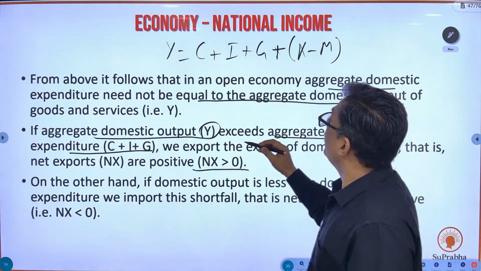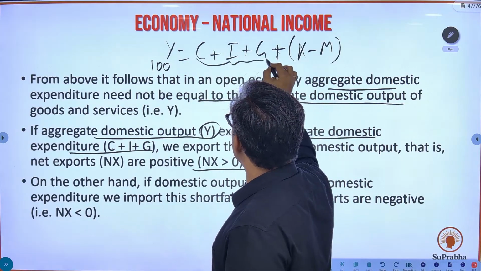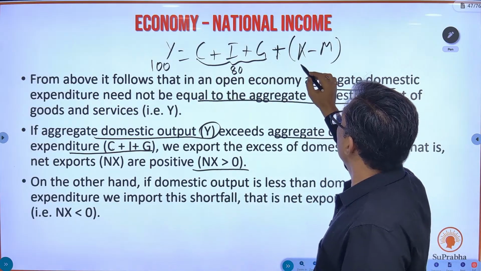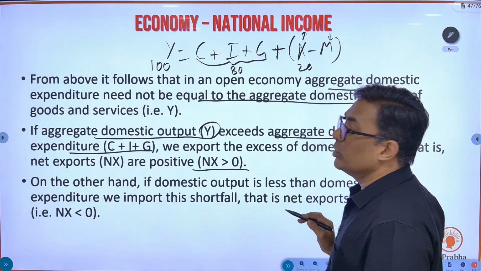But see, let's say this is 100 rupees and C plus I plus G, this value is 80 rupees. So what happens? This value comes to 20 rupees. That means exports are going to be more than the imports.